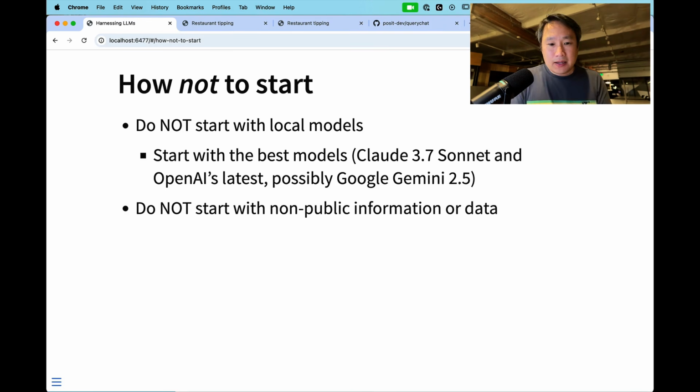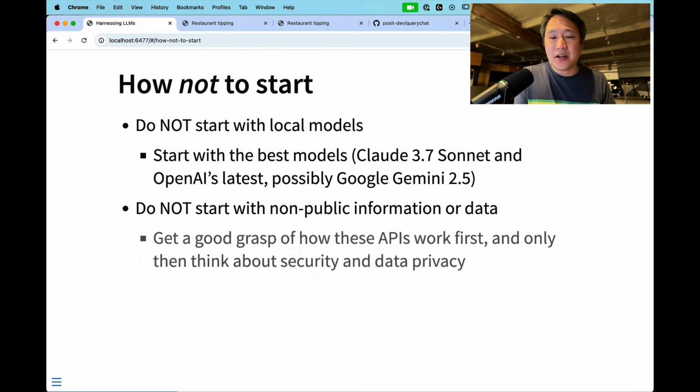Sorry, not sorry. I also suggest that as you're getting started, don't start with non-public information or data. Don't start with your customer data. Don't start especially with patient data, my goodness. Instead, as you're getting to know these APIs, do it with low stakes, publicly available or just non-proprietary data. And only after you get a good sense of how to use these APIs and have a good sense for how they work, then you can think about security and data privacy and whether it's safe for you to use non-public data.